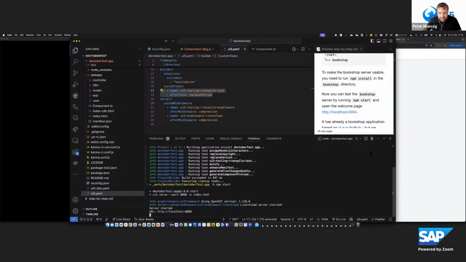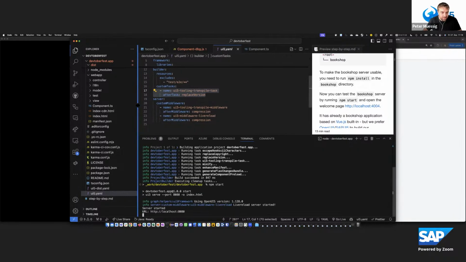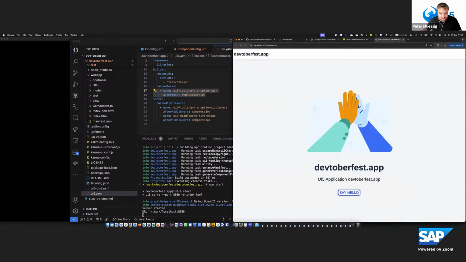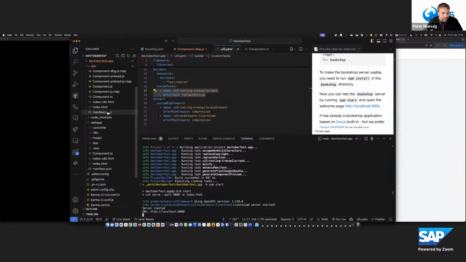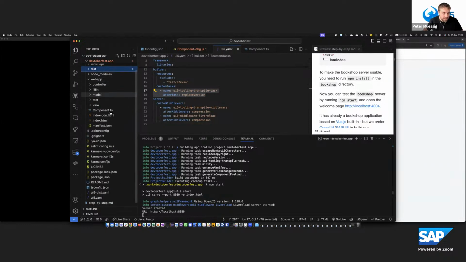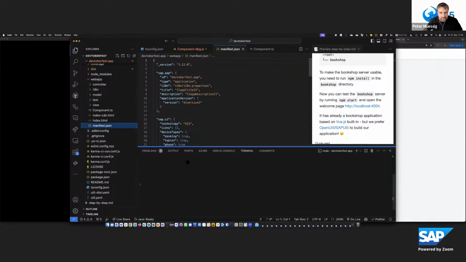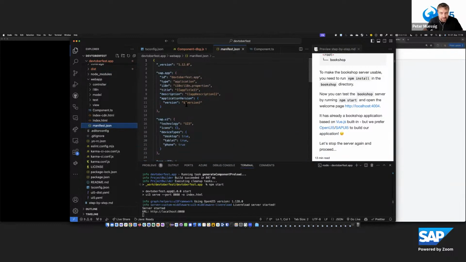Okay, but I have now told a lot about the project setup. So let's go further and make this a bookshop application. The first thing we need to do is extend the manifest of this project to include the data source for this service. But at the moment, there is no service running, and connecting it to localhost:4004, which is the CAP server, that needs to run aside. This is not an option.